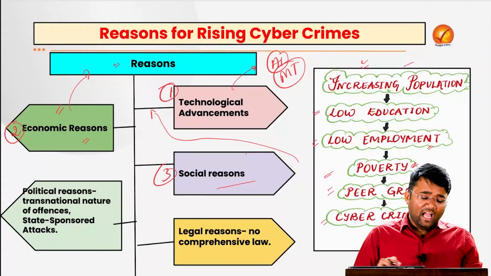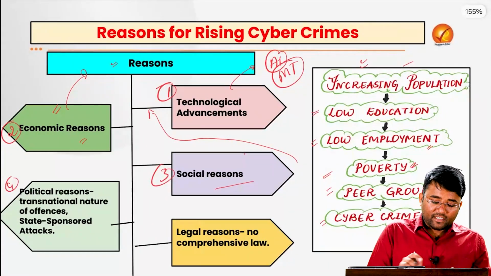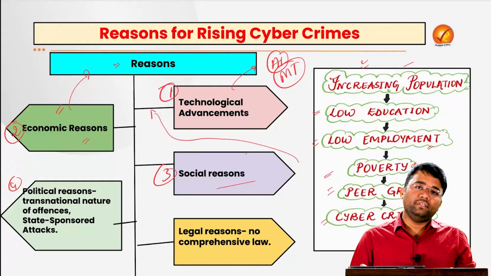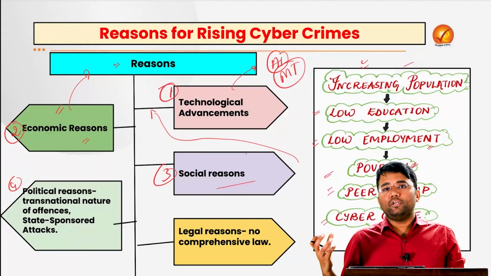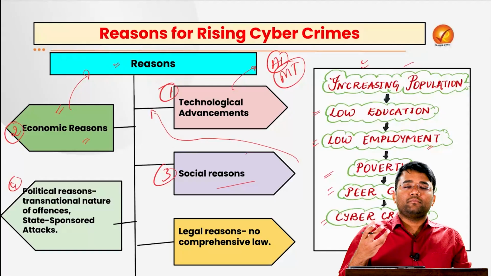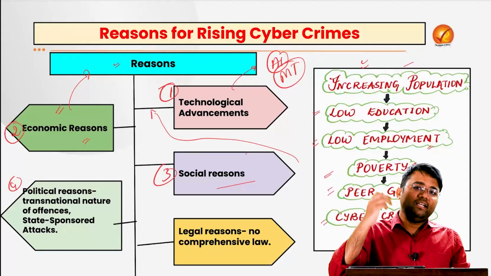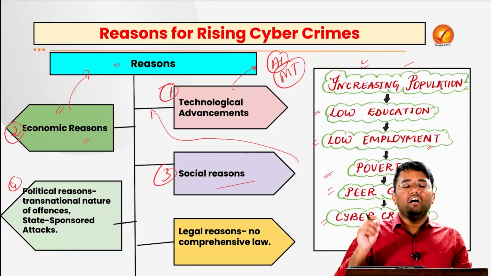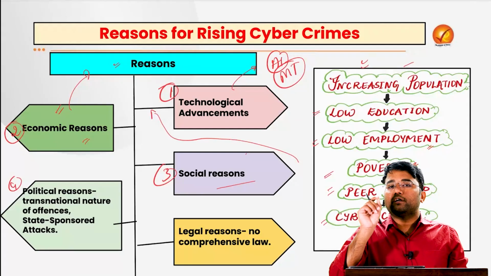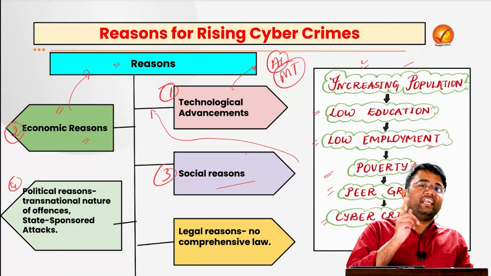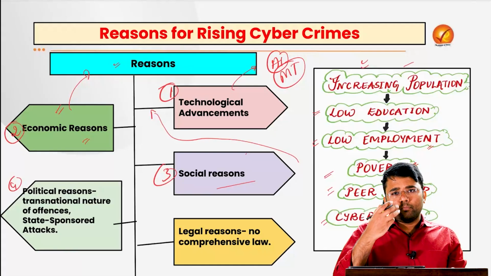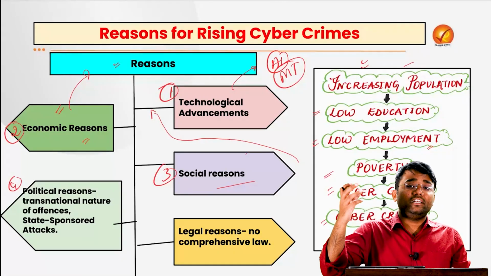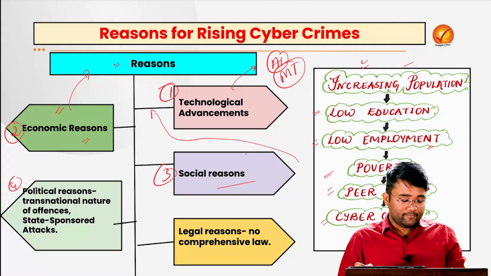Apart from that, another important factor is the political reason, that is the transnational nature of the cyber crimes that are happening. Many times the people doing these crimes are sitting outside India. For example, the Mumbai power grid attacks that we have seen, the attack on the administrative wing of the Kudankulam power plant, and the attack on the AIIMS server were all seen to originate from outside India.